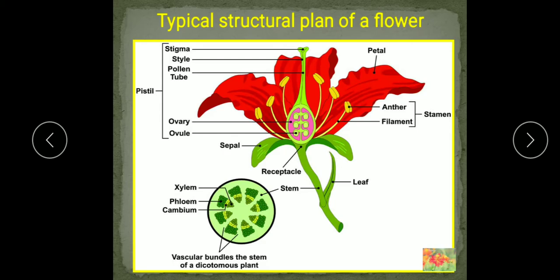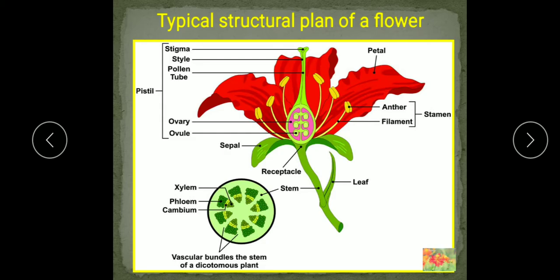But sometimes it happens that this perianth is green in color like the sepal. So it is known as the sepaloid perianth. So understood, children? Perianth means what? When the calyx and corolla are undifferentiated, then in this case they are termed as the perianth. So these are the four floral whorls and their parts.